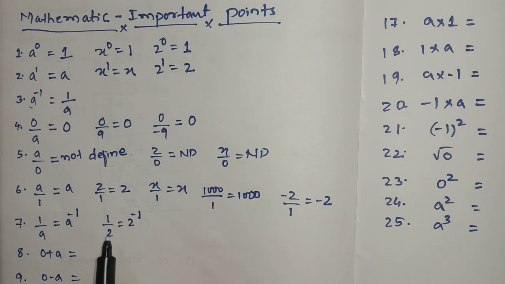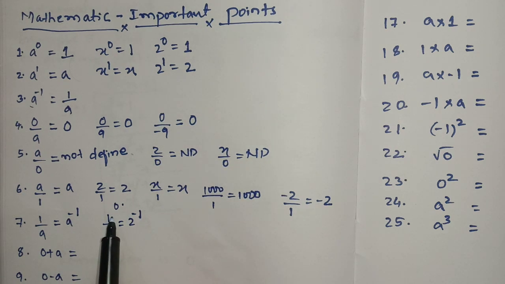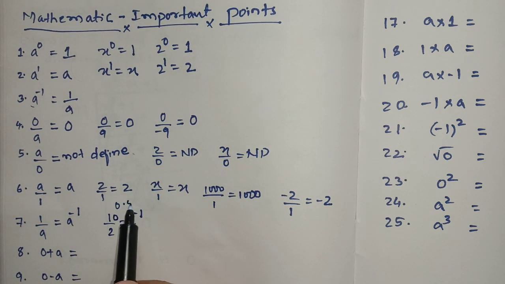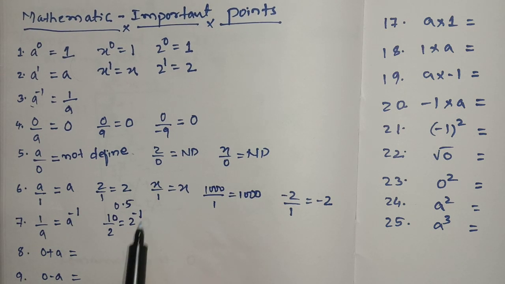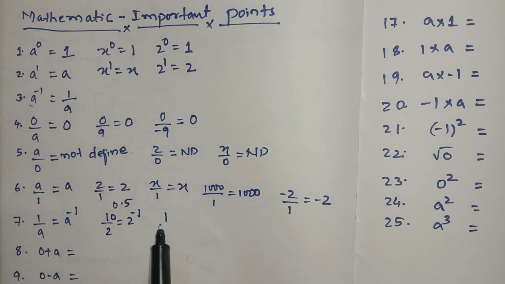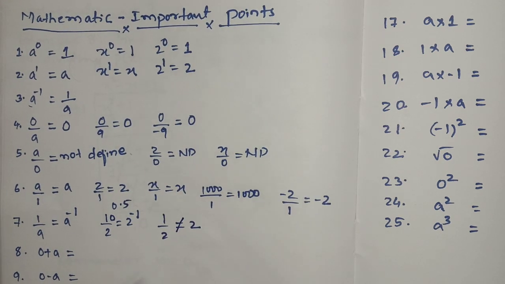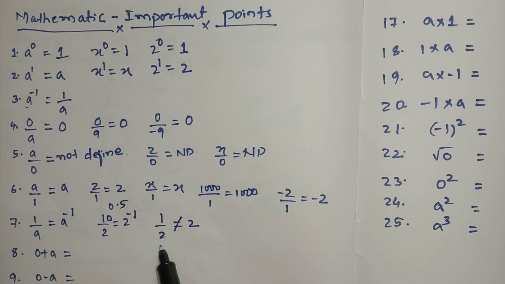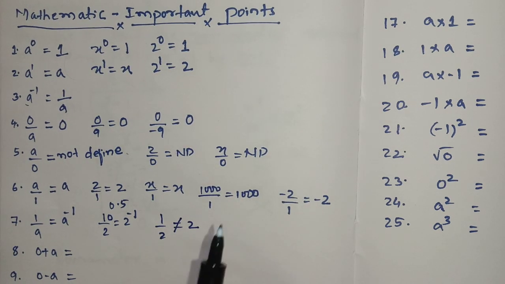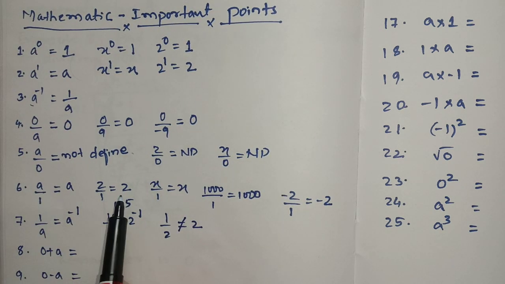By taking 0 point, here 0 will come. 2 fives are 10, so 1 by 2 will be 0.5 or 2 to the power of minus 1. But some students write 1 by 2 is equal to 2. Like this they used to write. This is wrong. This is not correct, student. 1 by 2 is not equal to 2. Keep in mind, but 2 by 1 is equal to 2.